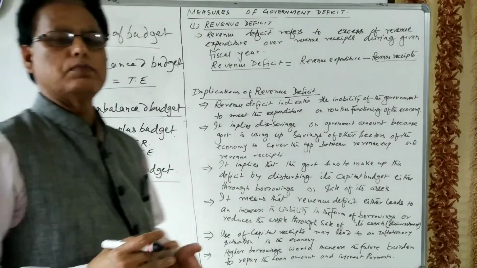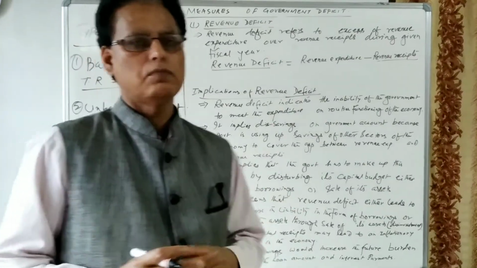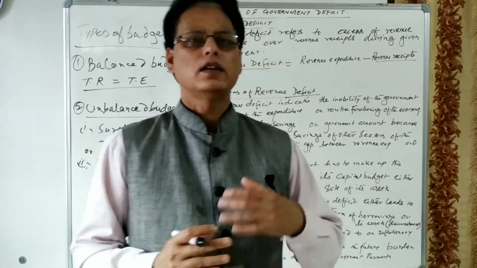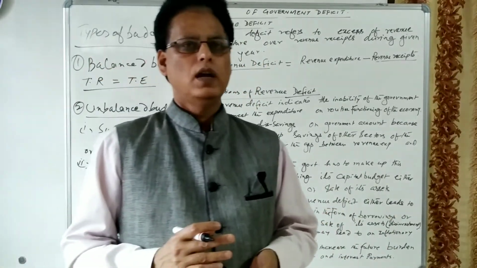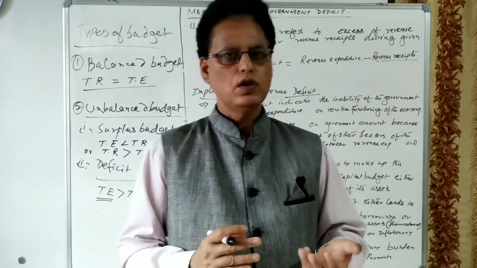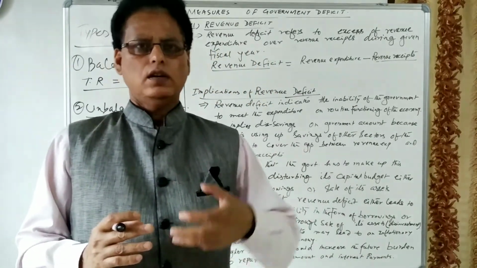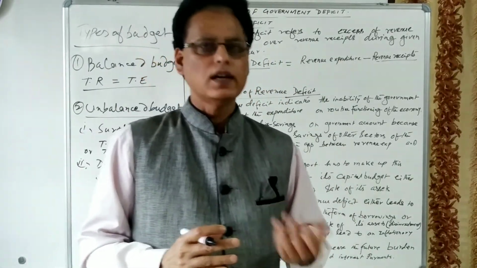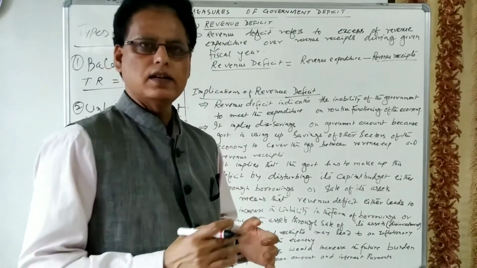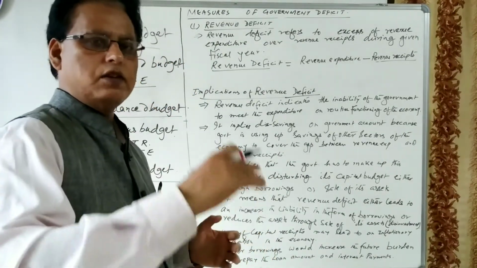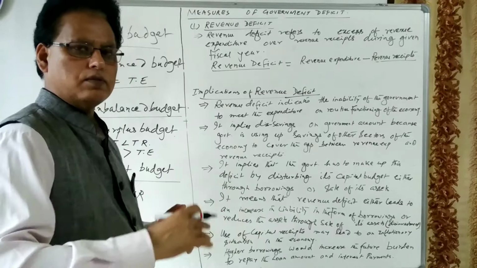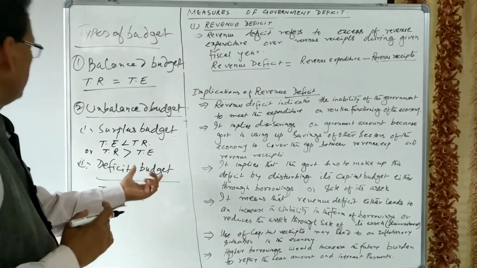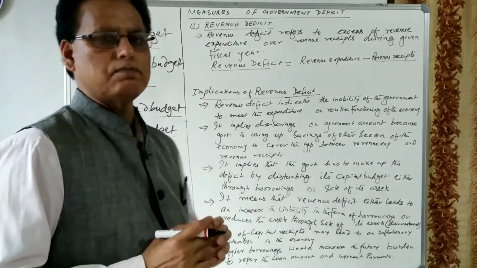In the case of a deficit budget, the government reduces the rate of taxes so that the propensity to consume and the income of the people increases, the level of income of the consumer increases. And then what happens? Aggregate demand should increase, the purchasing power of the people should increase in the economy. So, let us see this deficit budget.